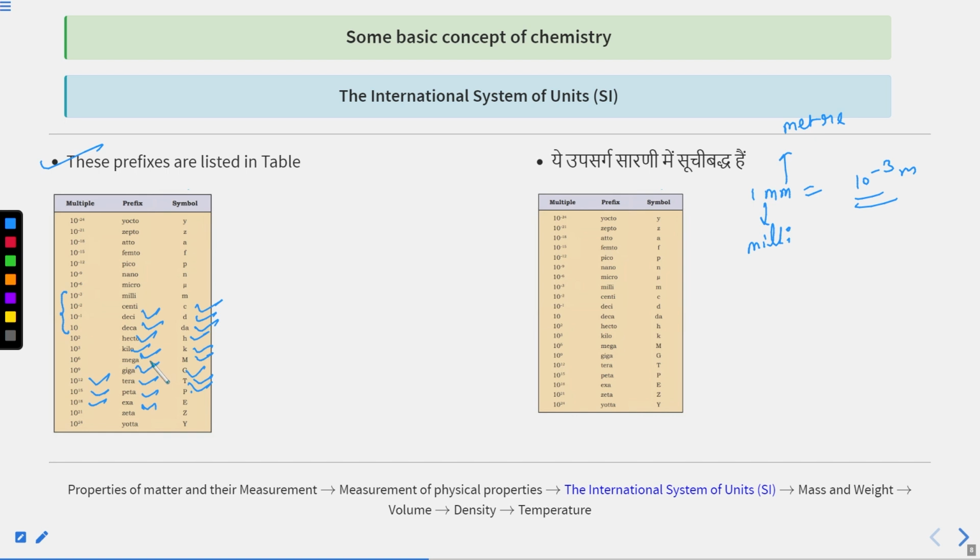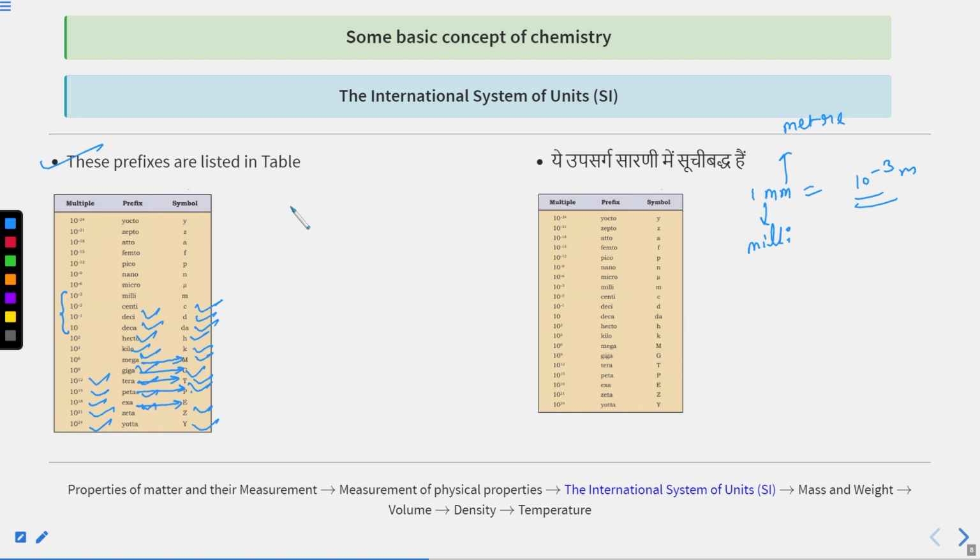For mega, the symbol is capital M, for giga capital G, for tera capital T, for peta capital P, for exa capital E. 10 raised to 21 means zetta, capital Z will be the symbol, and 10 raised to 24 means yotta, capital Y will be the symbol. Okay, these are the prefixes that are listed in this table.